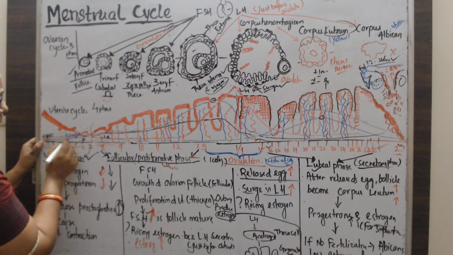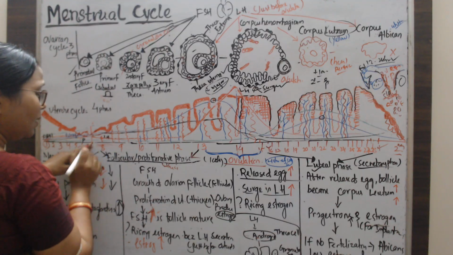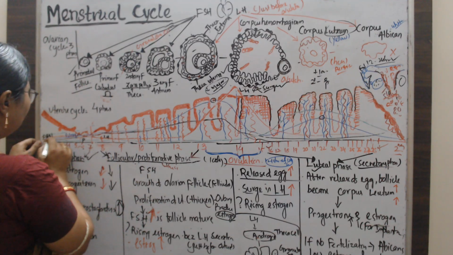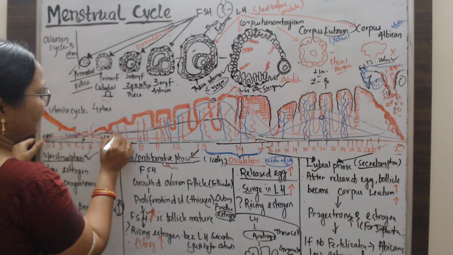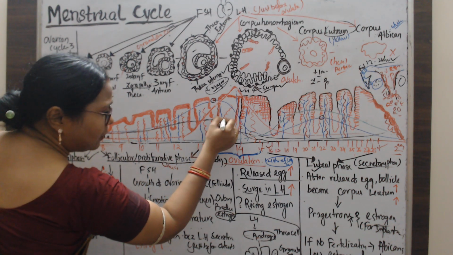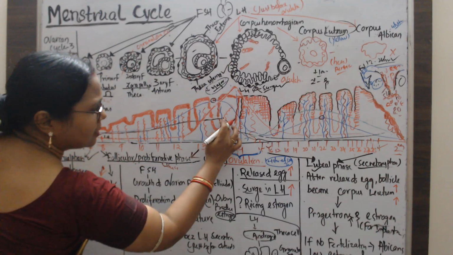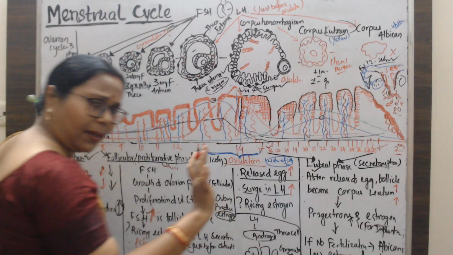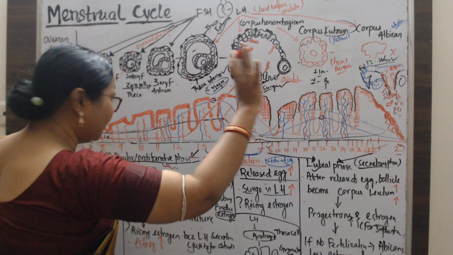Initially there is no follicle stimulating hormone. From the follicular or proliferative phase, it will increase, and after maturation of the follicle, it will decrease and fall to the end of day 28.